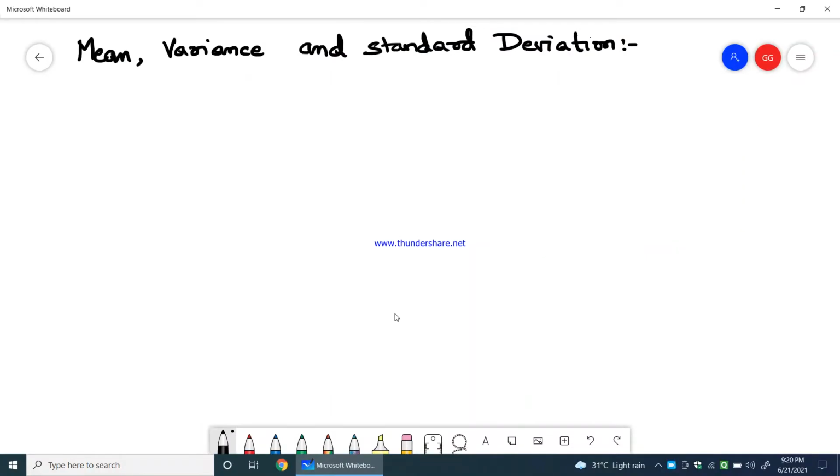We will see what is mean, variance and standard deviation.